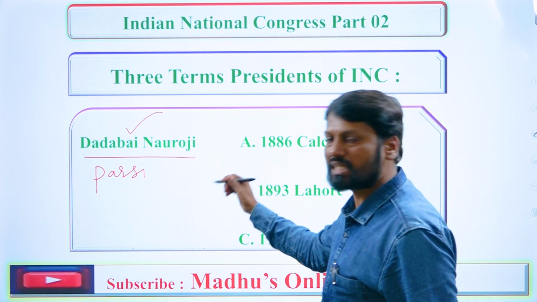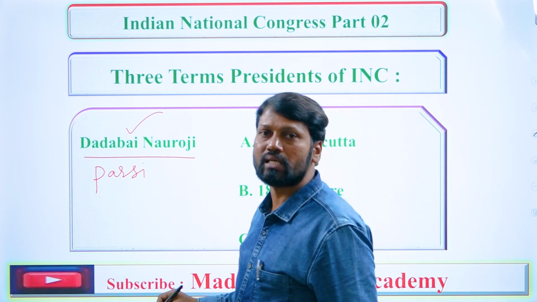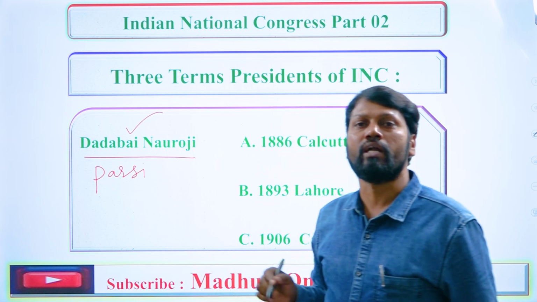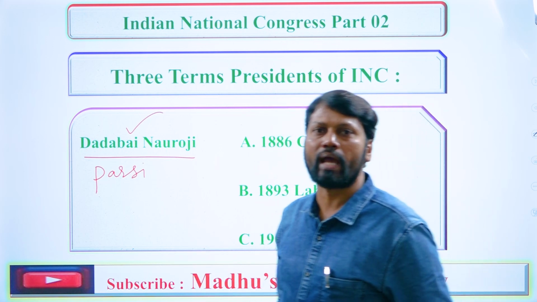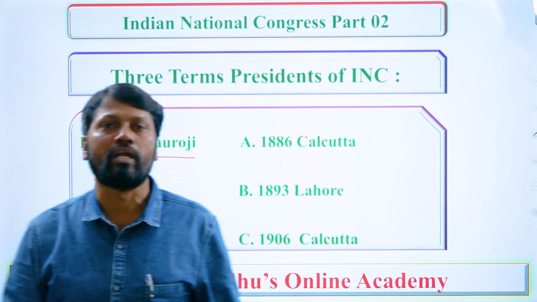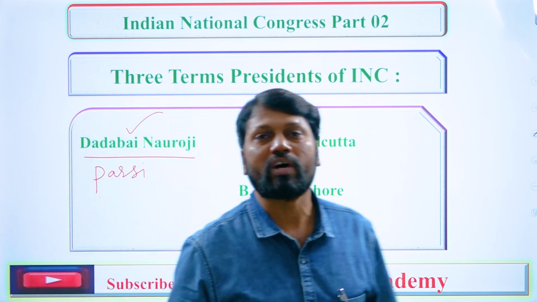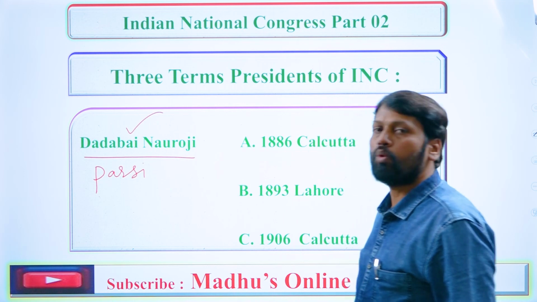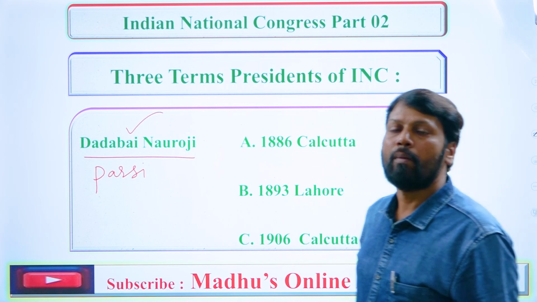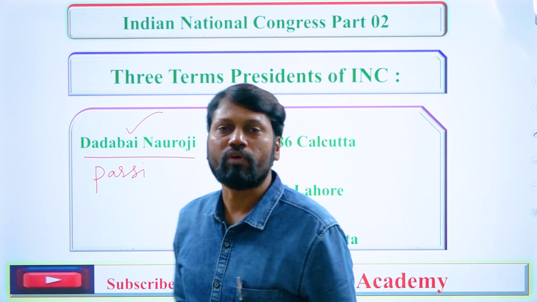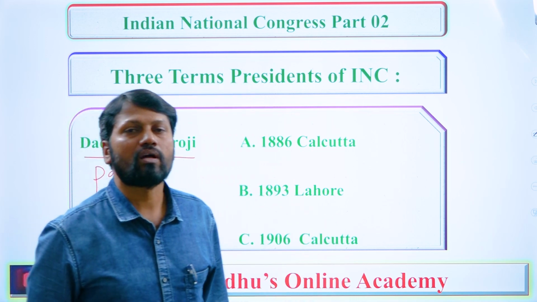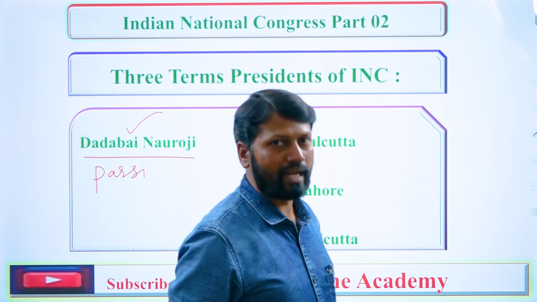He was a Parsi, and remember, he is also known as the Grand Old Man of India. Dadabhai Naoroji was the first Indian who was elected as a member of parliament for the House of Commons in London, remember.